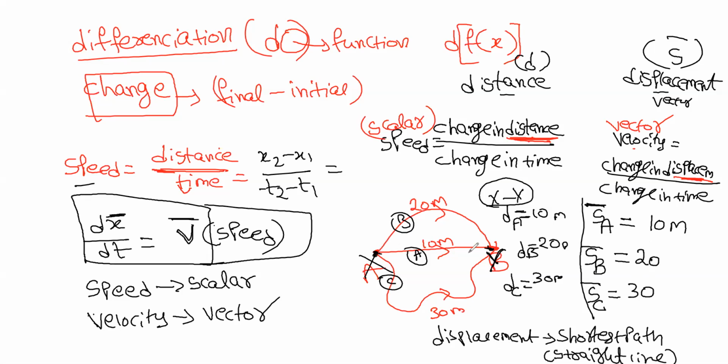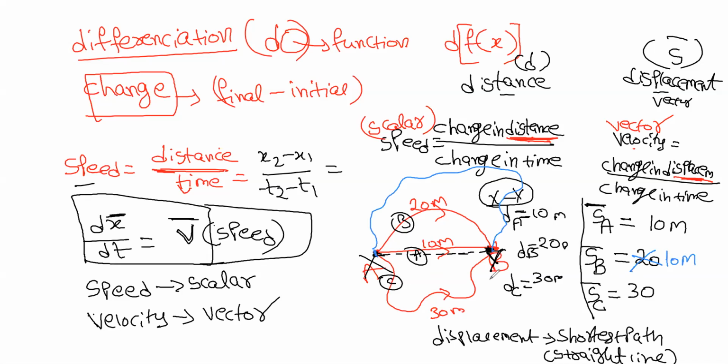What is the shortest path between A and B? 10. That is the straight line, right? Yes. Whether he goes on the top or anywhere, always he is reaching from A to B. Whether he goes like this and again comes to B, this is still the shortest path. So displacement of B is the shortest path, that is 10 meters itself.